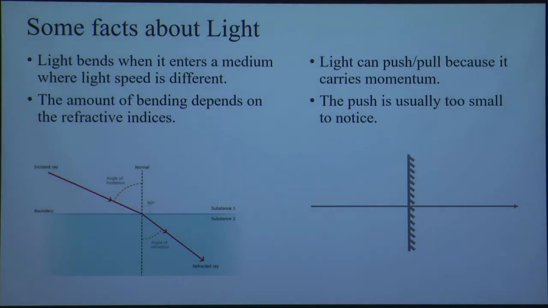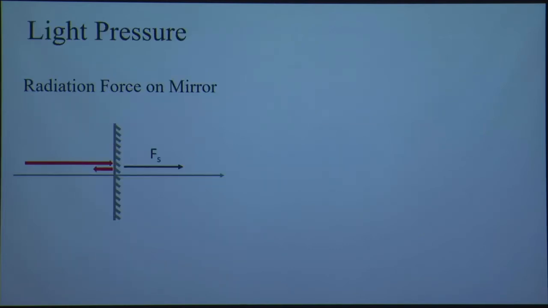So there is a mirror. If light shines on it, it gets reflected, since the mirror has 100% reflectance, and due to this change in direction of the light, there is a change in momentum of the light. Since momentum should always be conserved, for that to happen, the mirror will also feel a force, and that force is due to this light. So light can also push things. This force is called the radiation pressure, and I'll call it light pressure.